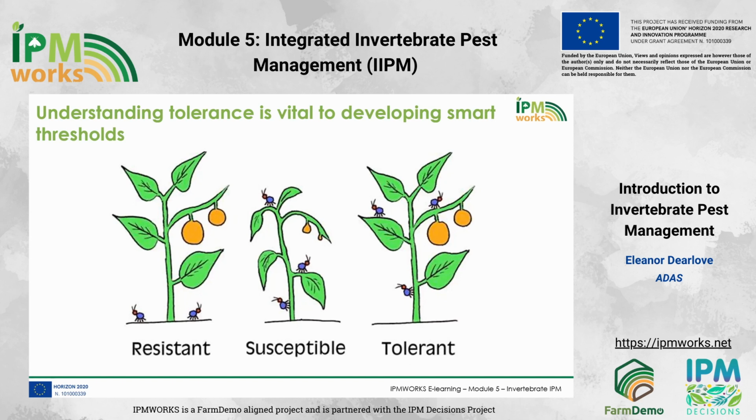There is a difference between resistance and tolerance. With resistance, the pest is in some way prevented from causing injury to the plants. But with tolerance, the pest may injure the crop, but up to a point there is no associated damage. Susceptible plants incur damage related to pest injury.